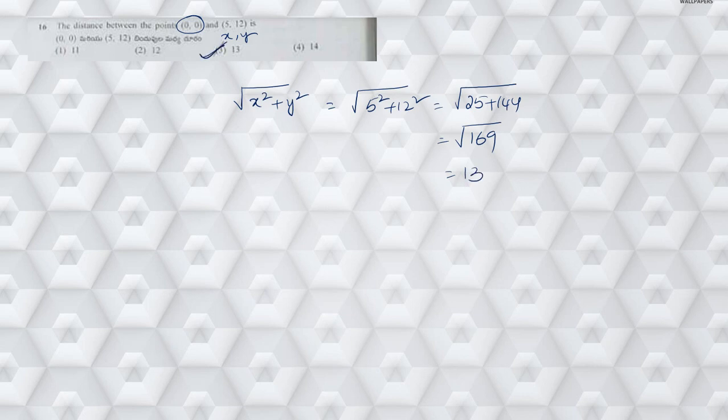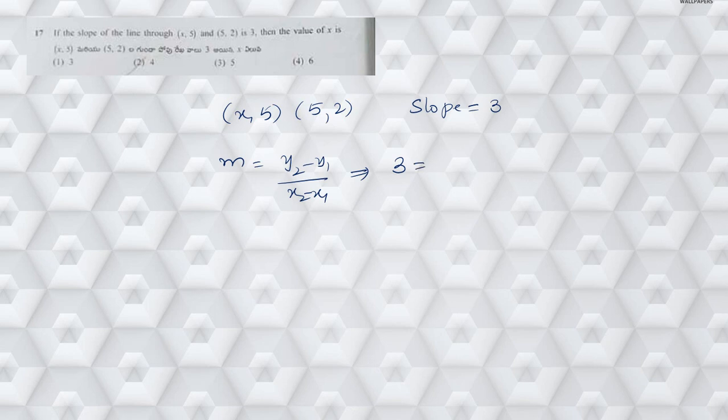Otherwise you can directly use the distance formula. So already you know the distance formula, x1 minus x2 whole square plus y1 minus y2 whole square under the square root, or x2 minus x1 whole square plus y2 minus y1 whole square under square root. Any formula you can apply here because one of the points is origin, right?